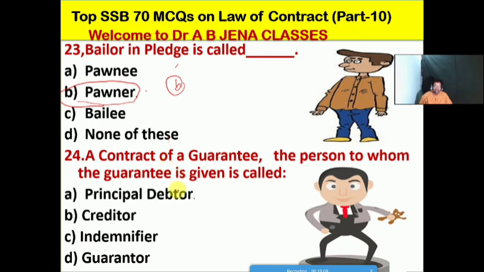So here let us discuss very interesting MCQs. In a contract of guarantee, the person to whom the guarantee is given is called what? No doubt, friends. So A, creditor, is the right option. The guarantor will give the guarantee for the principal debtor to the debtor's creditor.